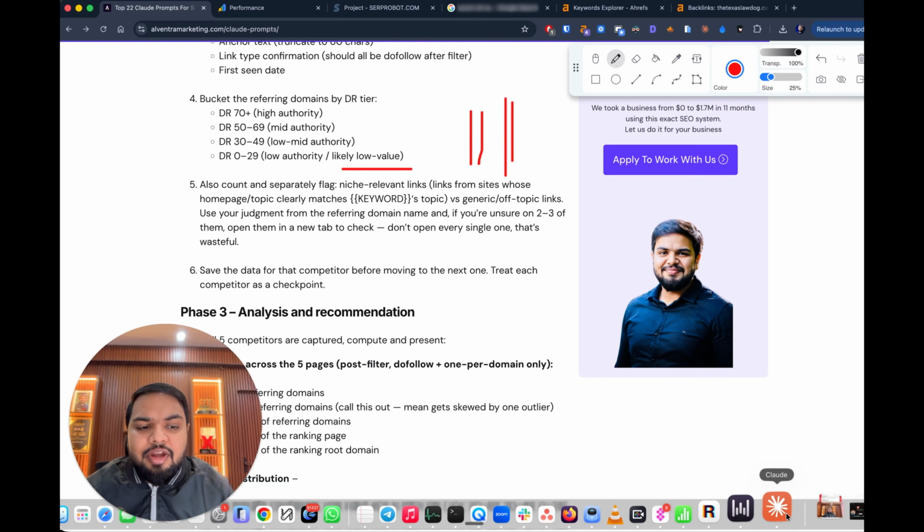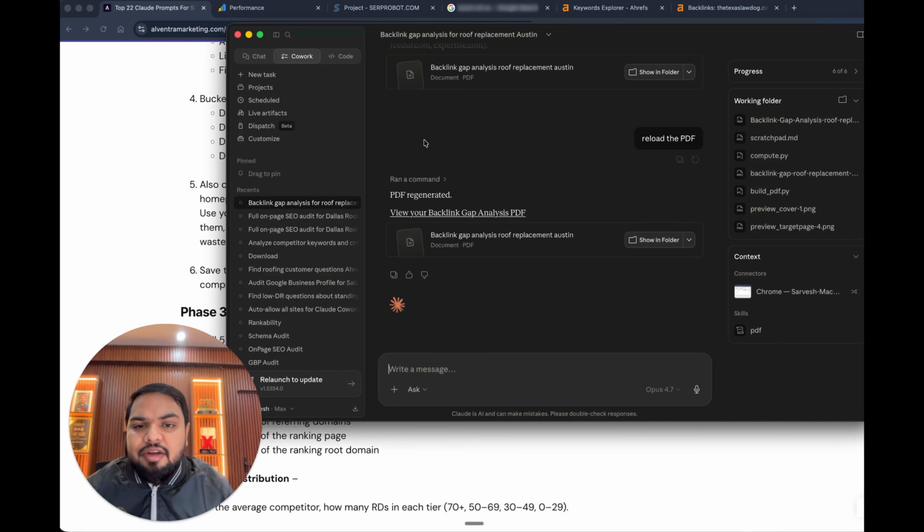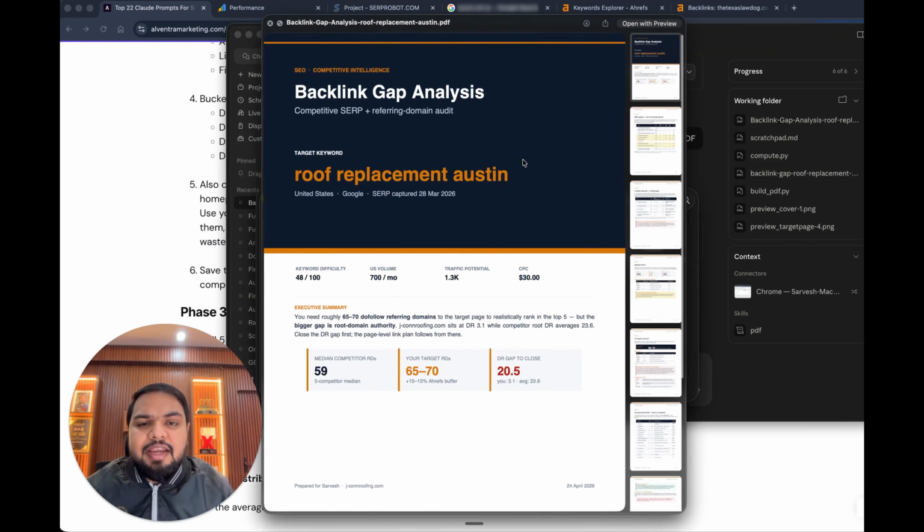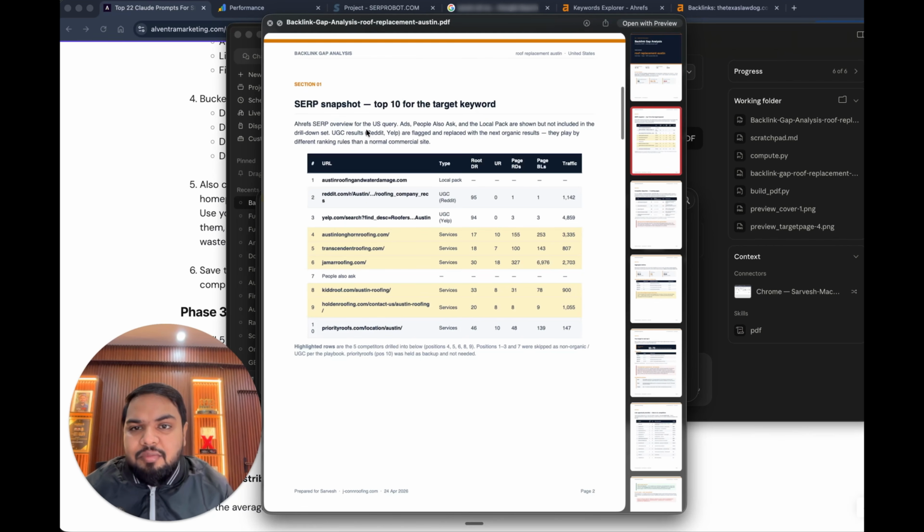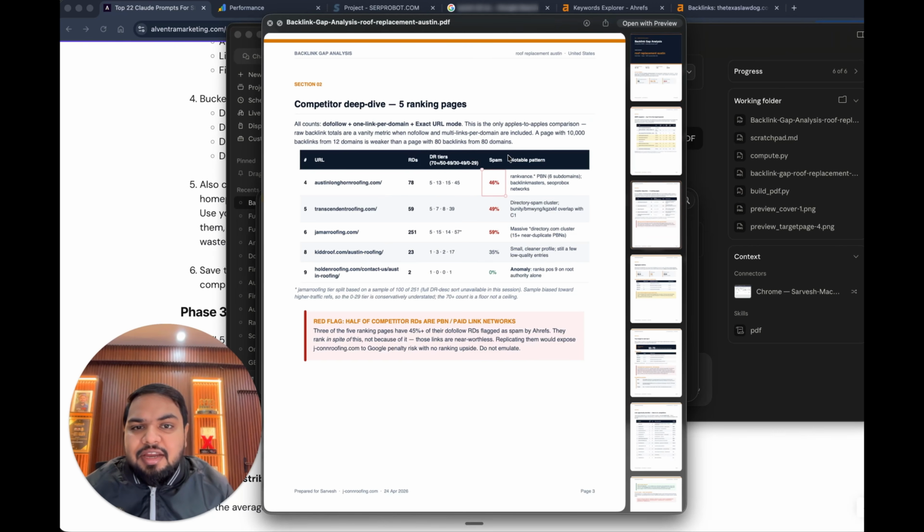So now let's look at one of the reports that we have put together in Claude Cowork. Let me just pull up this backlink gap analysis. I have done this for roof replacement in Austin. So what it did was it pulled up all of the data for sites that are ranking for roof replacement Austin, and you can see it found out that a lot of the links had a very high spam score as well, and they're using PBNs and black hat networks as well for these particular sites.